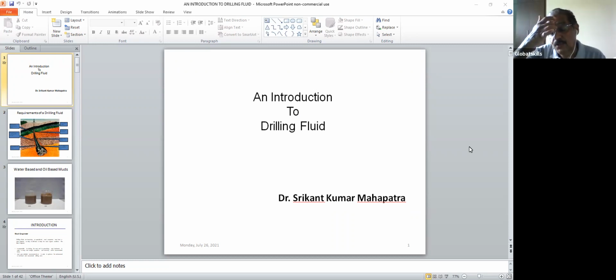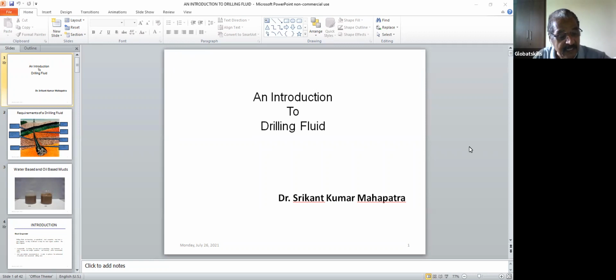Okay. So if you go to any drilling rig, you'll find there is a fluid that circulates from the tank, goes inside the hole, then comes back. That fluid is called drilling fluid, and some people use the term mud also. Earlier they used the term mud, but nowadays most people have started using the term drilling fluid instead of mud.